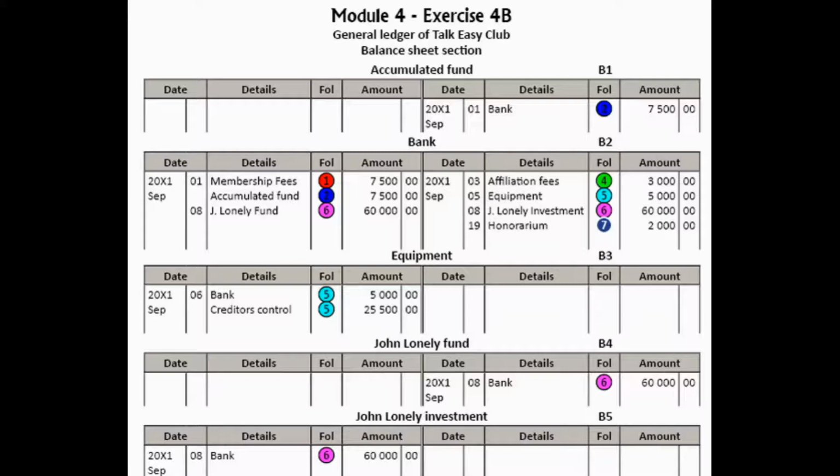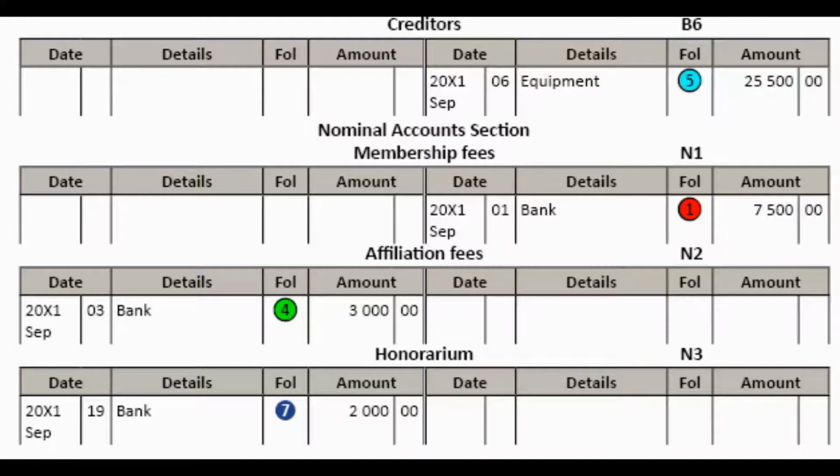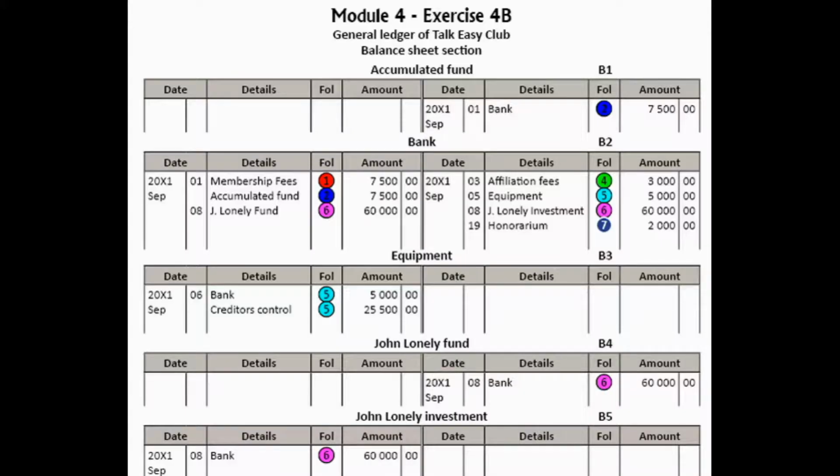Okay, so the double entry for the membership fees, 500 times 15 gives you 7,500. So we debit bank with 7,500 and we credit the membership fees account, which is an income account, with 7,500. And you will see that transaction is that 1 in the red circle.